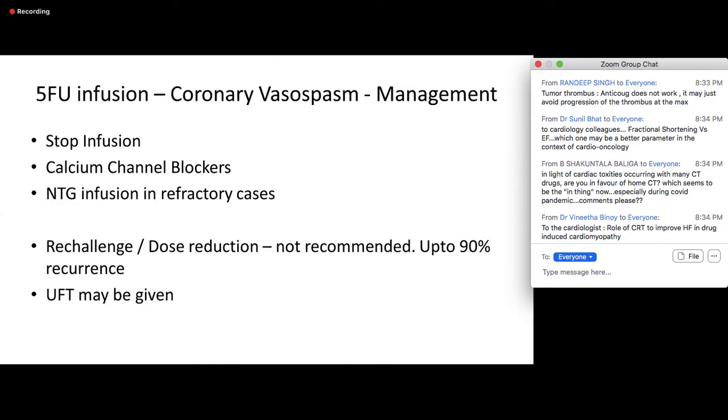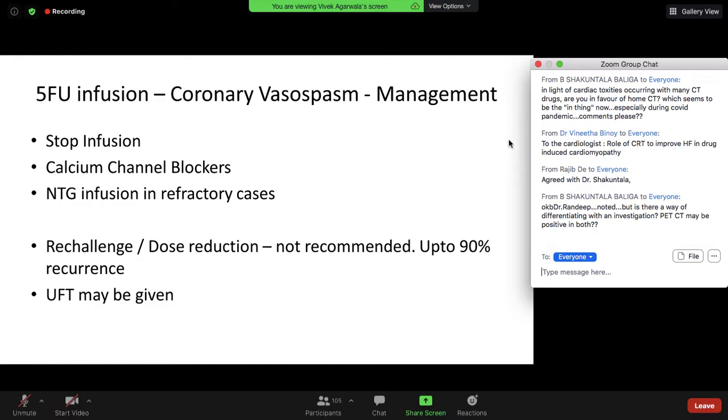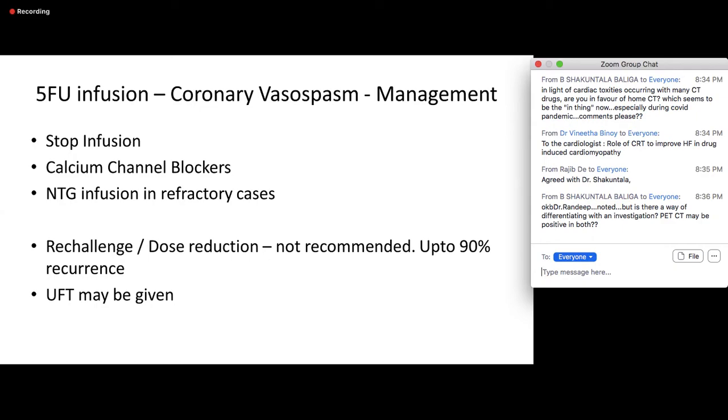Okay. How will you treat such a condition, Dr. Hemant? If I may bring you in: acute coronary vasospasm with sudden drop in blood pressure, and the patient having a lot of sweating. How do you manage? Well, the treatment is already there on your slide, Vivek. I think this is all the armamentarium that we have. NTG is predominantly a venodilator unless it's given intracoronary. So we can start with calcium channel blockers, and you need to give really high doses of calcium channel blockers, and of course stop the infusion and hope for the best.